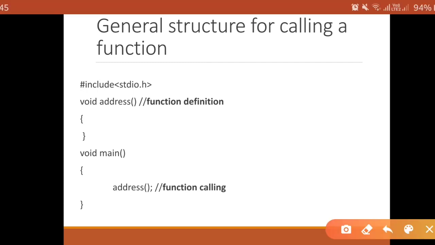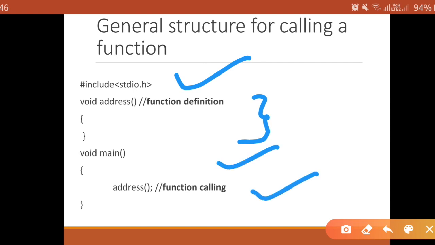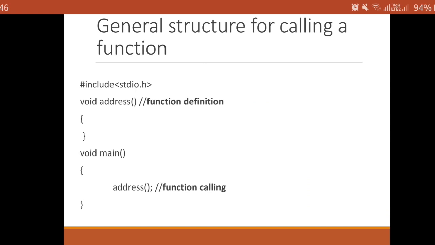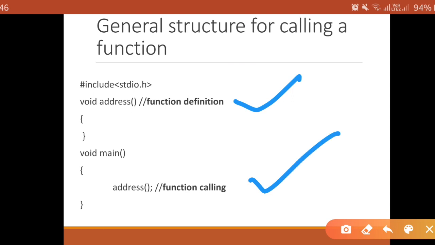Okay, include your header file, write down your function definition before your main, and then write down main, or in a main you can call a function. Not even in your main, you can call a function from another function also, that we will see later on. So that is a general structure of calling a function. But the two most important are function definition and function calling. The signature of both is the same: function name, no argument.